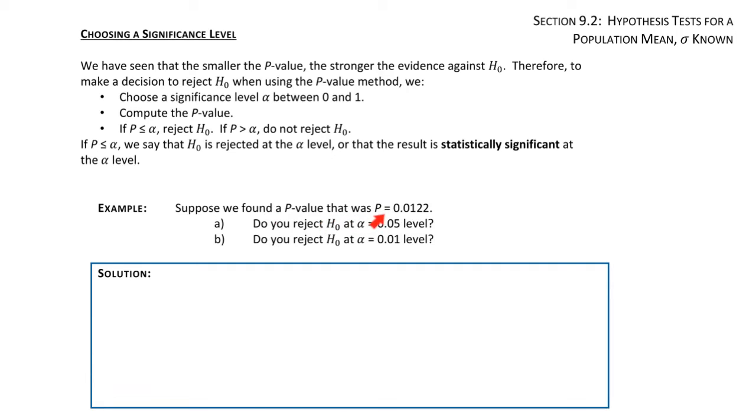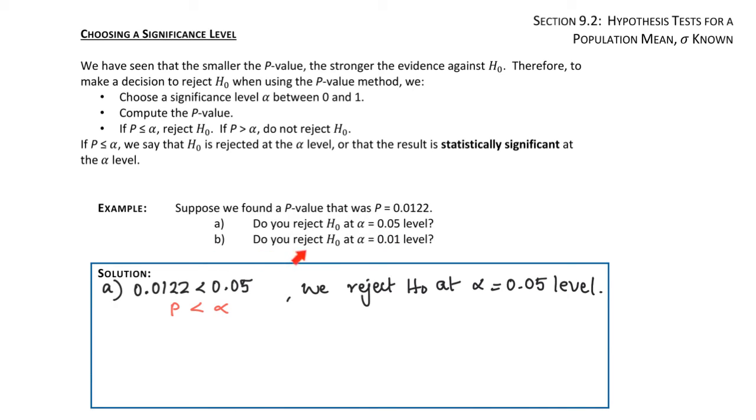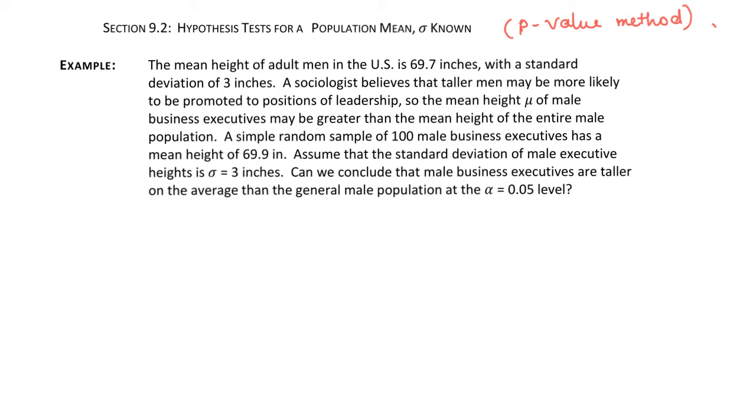Now let's look at this example. The p-value is given. A. Do you reject the null hypothesis at alpha equal 0.05 level? If you compare p and alpha, p is less than alpha. So we reject the null hypothesis. B. Do you reject the null hypothesis at alpha equal 0.01 level? If you compare alpha and p, p is bigger than alpha, so we do not reject the null hypothesis at this level. This is an example of performing a hypothesis test using the p-value method.